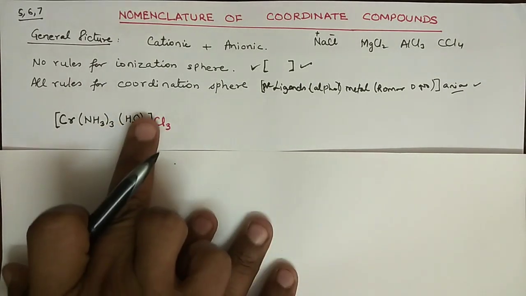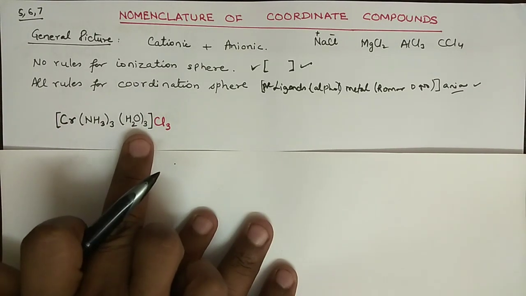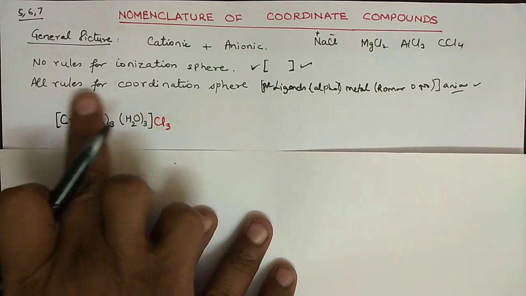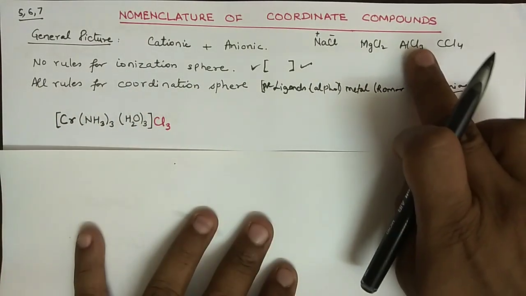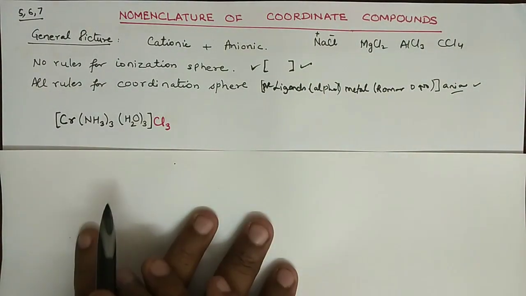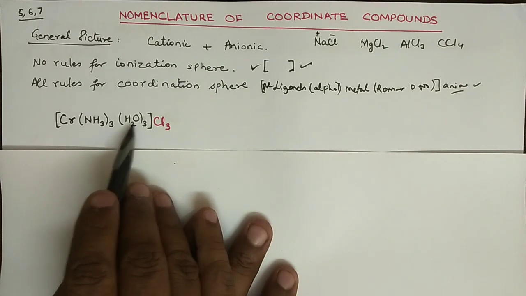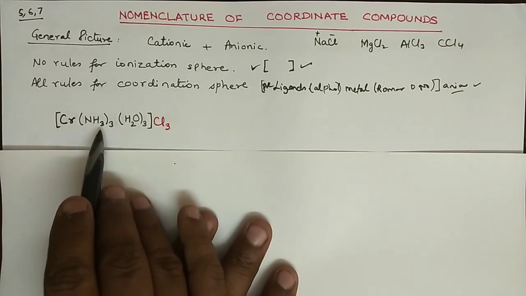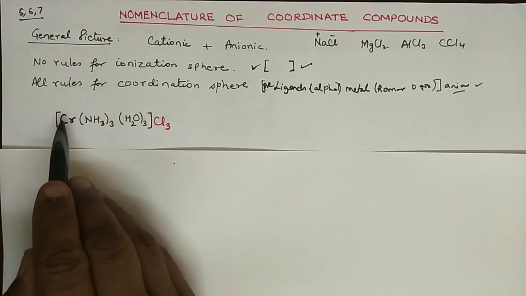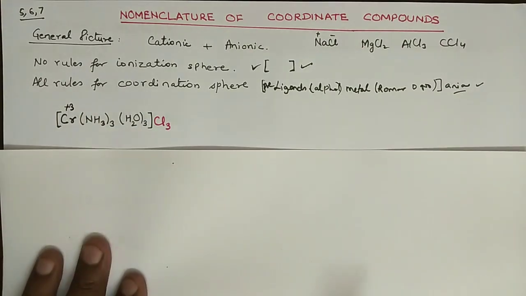So this part must be triply positive, just like this one. This is triply negative, so aluminum will be triply positive, right? Now in this positive region, water and ammonia have no charge. So I think everyone can understand that only chromium is here to have +3, right?